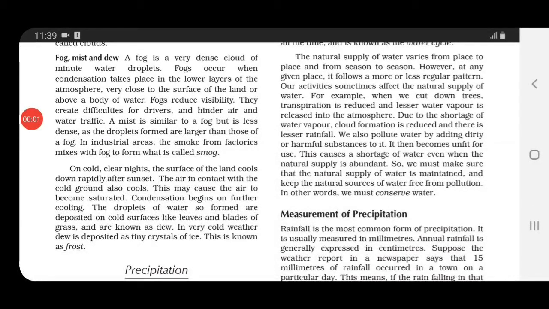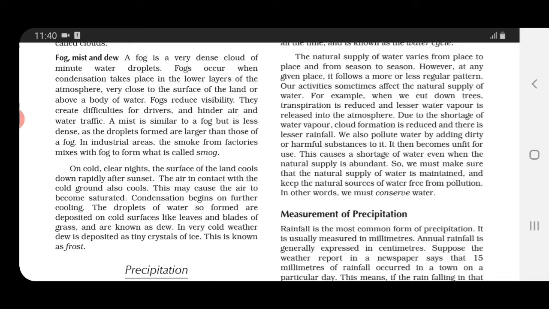Now talking about dew. What happens, children? See, on cold and clear nights, after the sunset, the surface of the land cools down very fast. And as the surface of the land cools down, the air which is in contact with that ground also cools down rapidly. So this may cause the air to become saturated. We discussed this term saturated earlier, right?